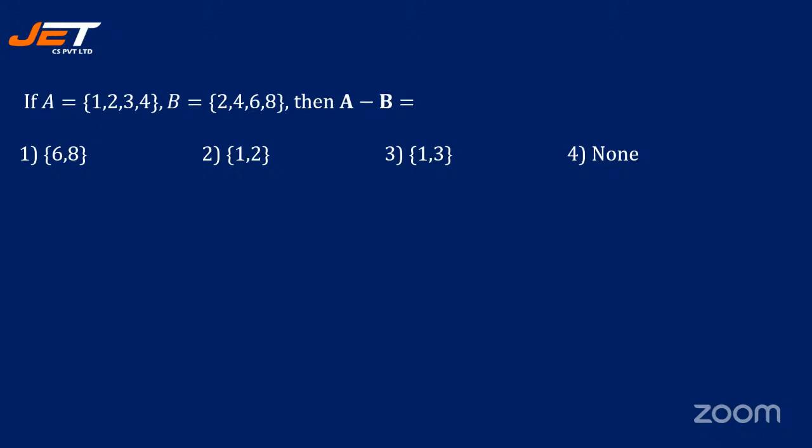A minus B is nothing but what is there in A should not be in B. Here you can see in A we have 1, but in B we do not have 1. In A we have 2, in B also we have 2, so let's not take that. In A we have 3, but in B we do not have 3. 4 is there in A, and even in B we have 4.